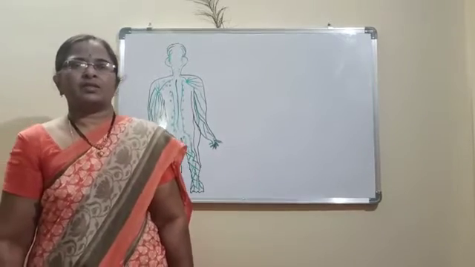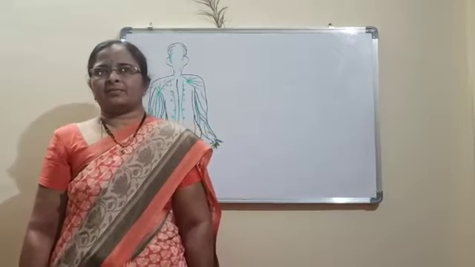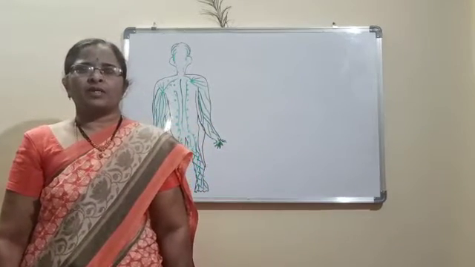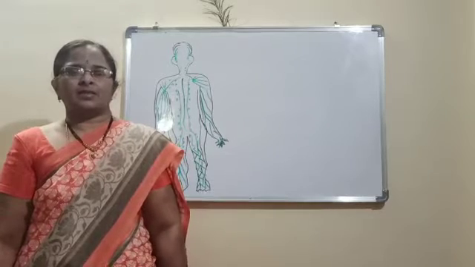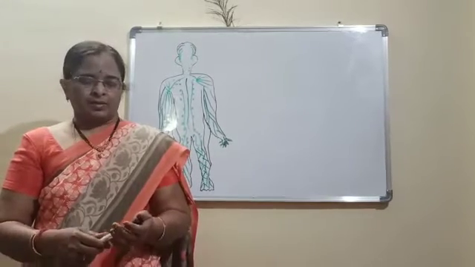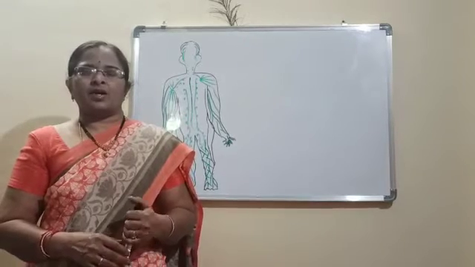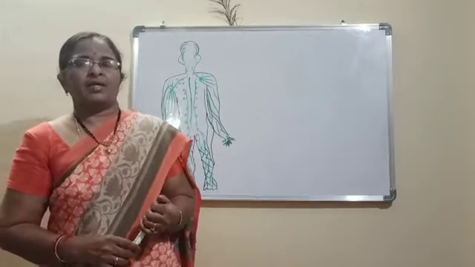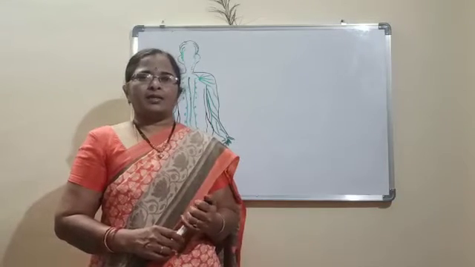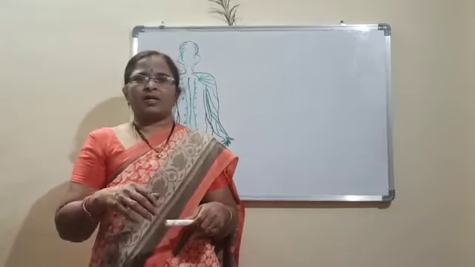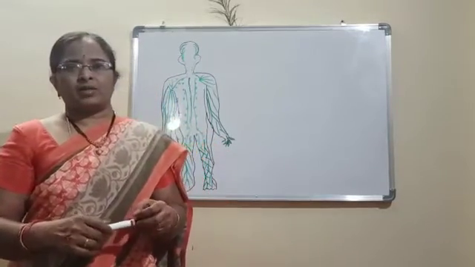Now, I want to discuss a few points about the lymphatic system. So, all of you know what is blood. In human beings, the blood consists of the plasma as well as WBC, RBC and nutrients, vitamins, enzymes. And you know how the blood is transported in our body.